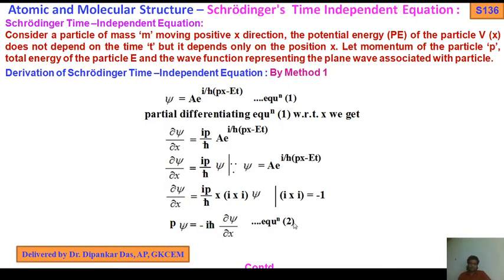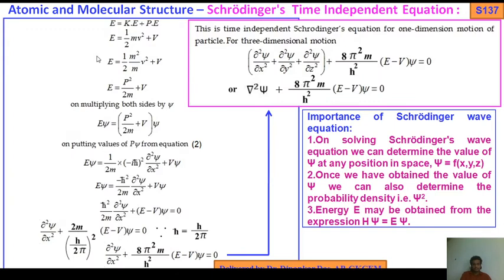So this is equation 2. p psi equals minus i h bar del psi by del x. Here psi was omitted in the previous step, that's why I am rectifying it. So p psi equals minus i h bar del psi by del x. Now, moving on.